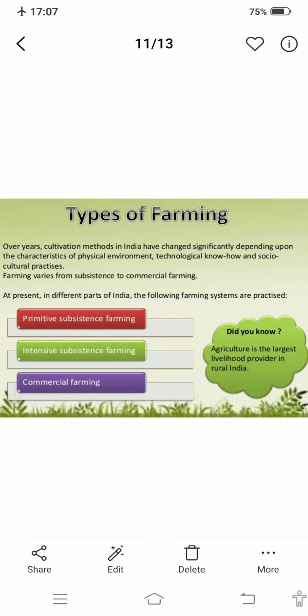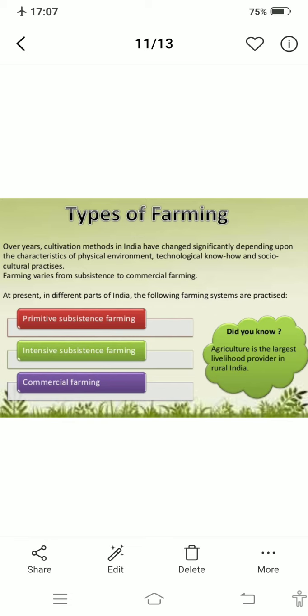So we can say that farming depends on the physical environment as well as technical and socio-cultural practices. And farming varies from subsistence to commercial type. In different parts of India, different types of farming systems are practiced. But at present, basically, 3 types of farming are there.